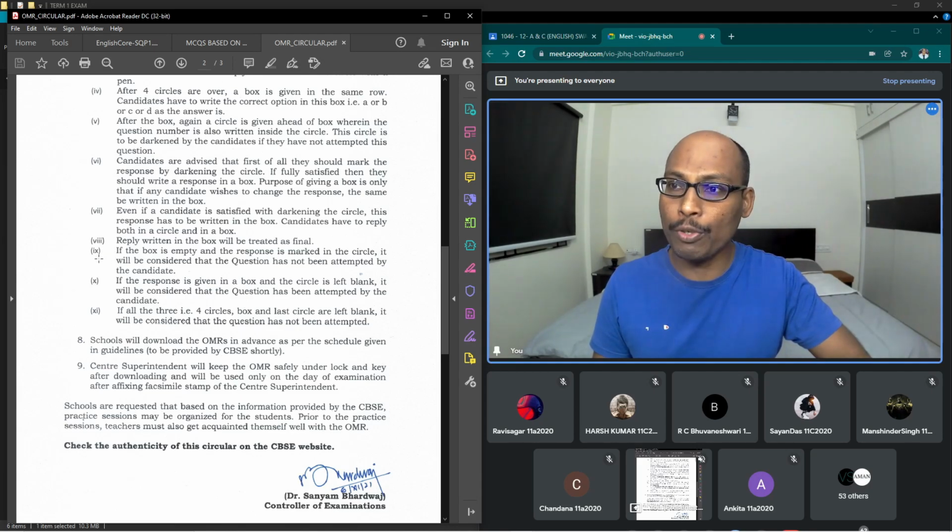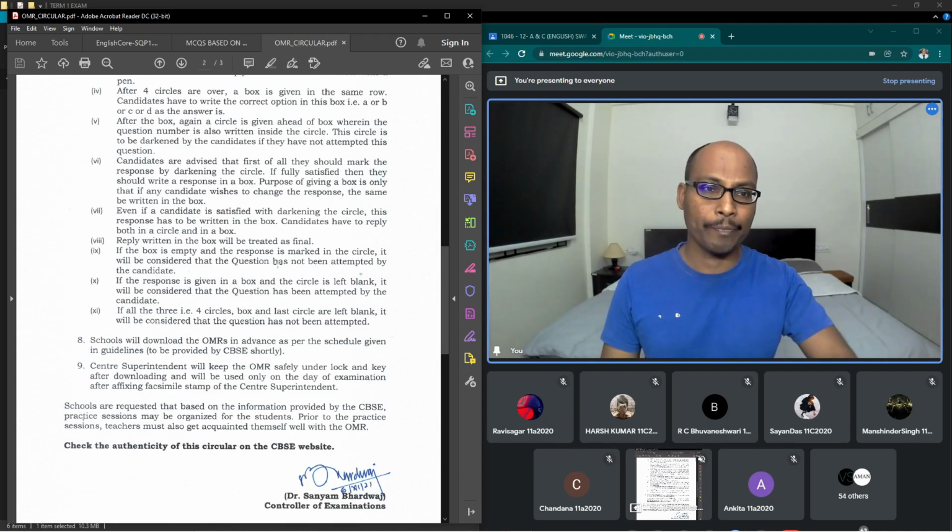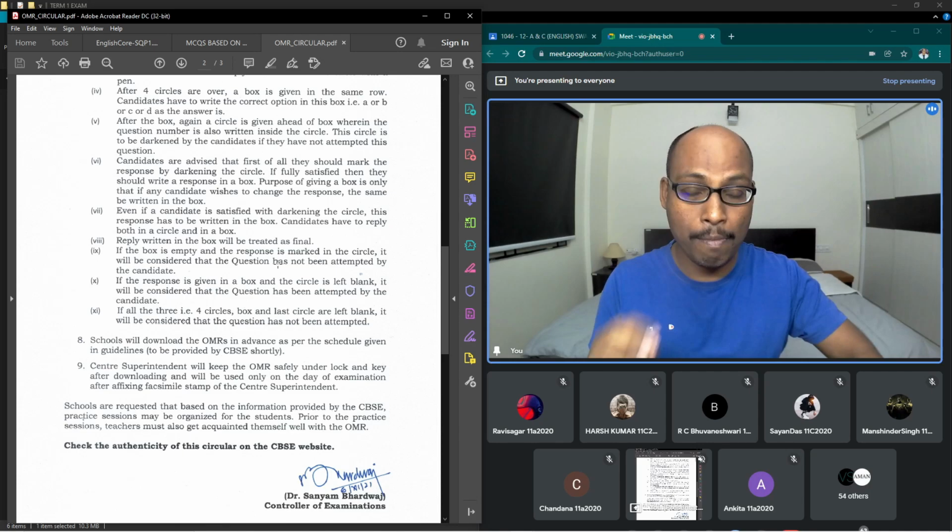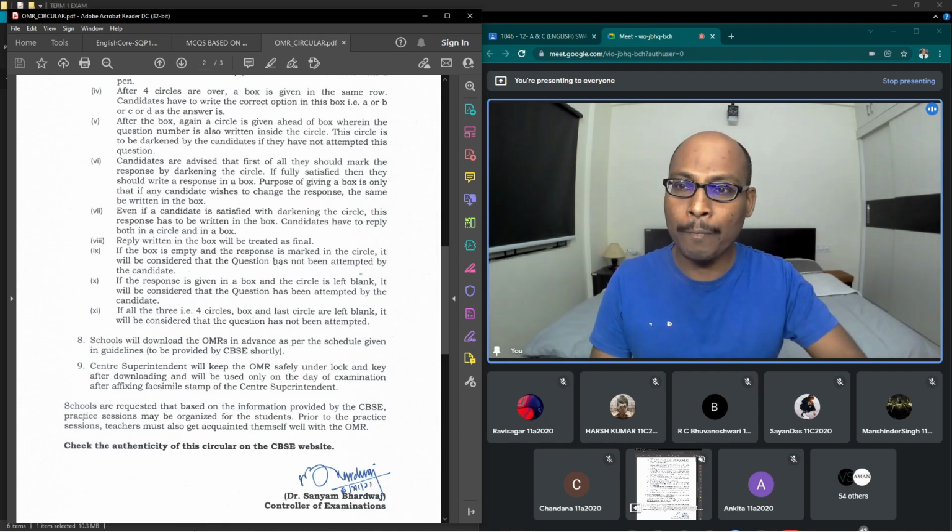I would like to explain point number 9. If the box is empty and the response is marked in the circle, it will be considered that the question has not been attempted by the candidate. Listen carefully. So you must mark the option in the box.